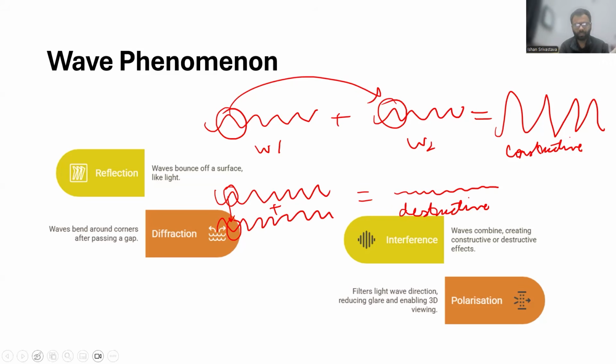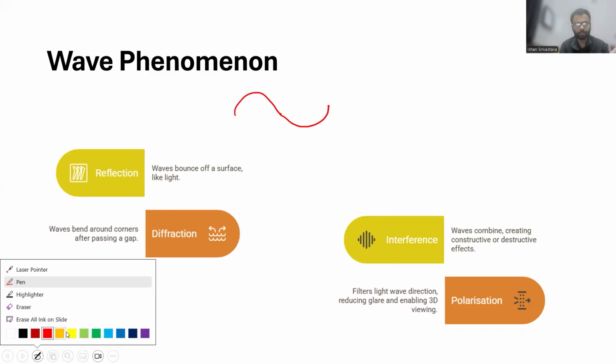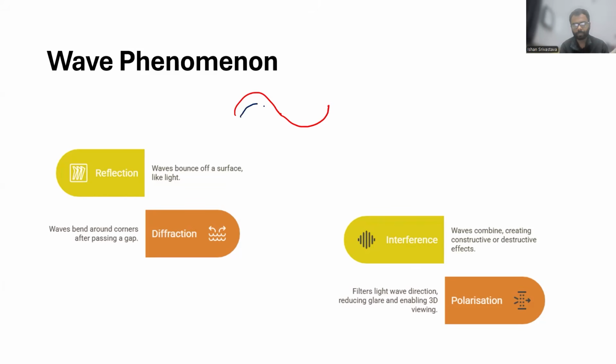Even if you don't understand this addition, it's okay to know the simple idea. If waves have a similar pattern like this, they will have constructive interference. On the other hand, if the wave is in the opposite direction, in opposite phase, this will lead to destructive interference. So that is the understanding.